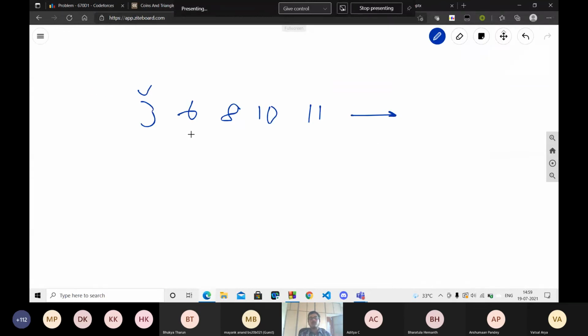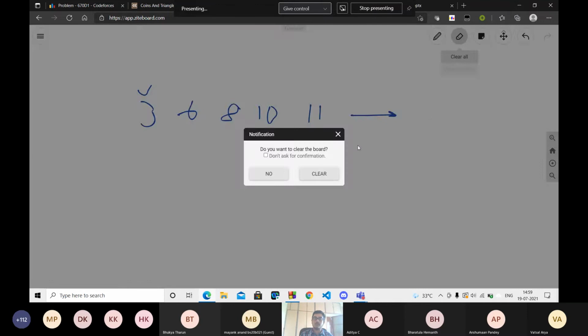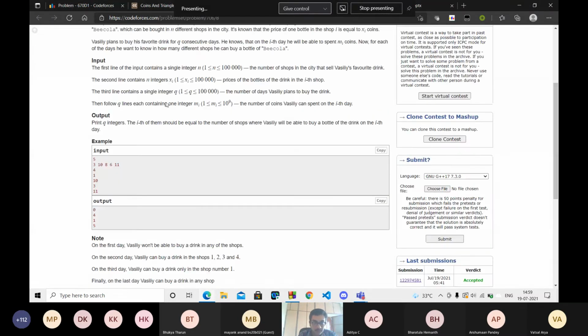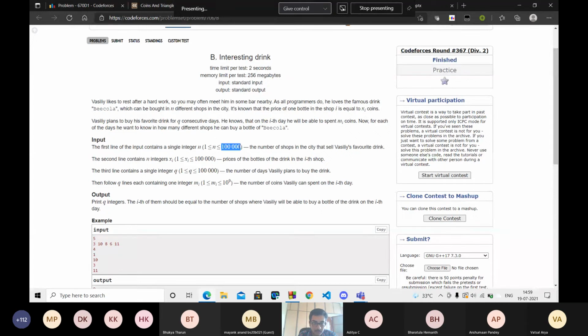If you try to do a linear search for every single day, then it will obviously give you TLE. Why? Because of the constraints: n is 10 raised to the power 5 and q is 10 raised to the power 5. For each day you are doing O of n, so for 10 raised to the power 5 days, you will do 10 raised to the power 10 operations, and that's not allowed.